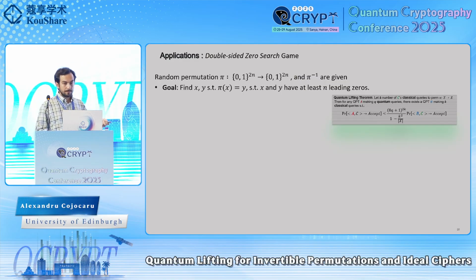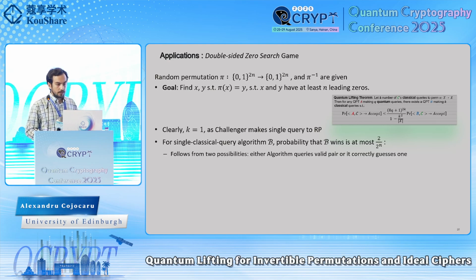Now if we directly plug this problem into our quantum lifting theorem, it is quite clear that k is equal to 1, because the challenger only needs to make one query to verify the solution of the algorithm. Therefore it just suffices to study the hardness of this problem against an adversary that performs a single classical query. And for such an adversary, it is quite clear that it can win this game with probability at most 2 divided by 2 to the n, which comes from two possibilities: either the algorithm manages to query a valid pair, or it simply guesses one without querying.